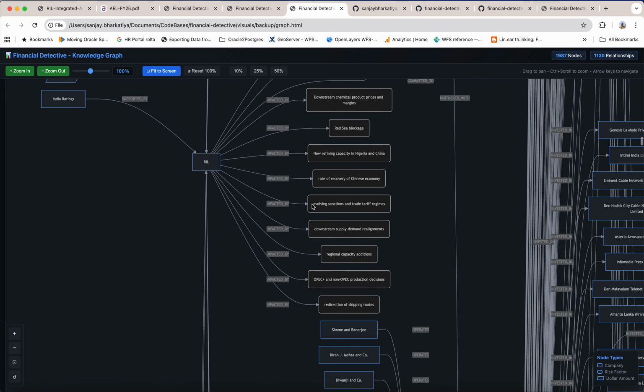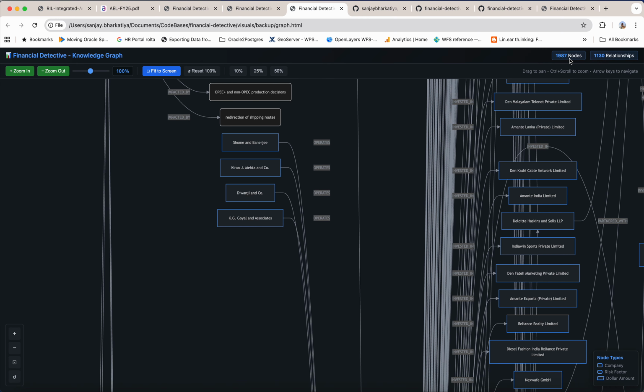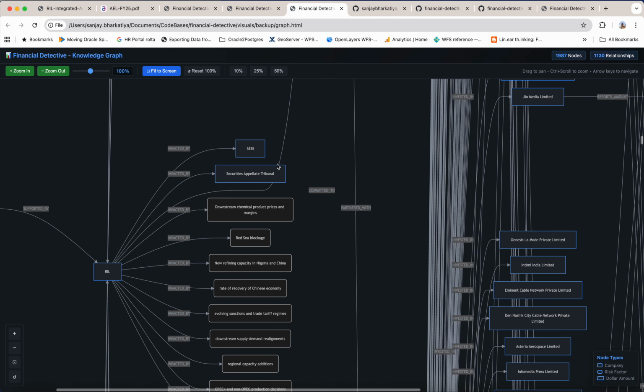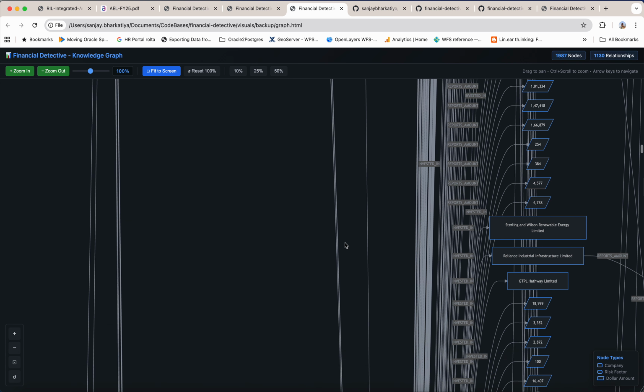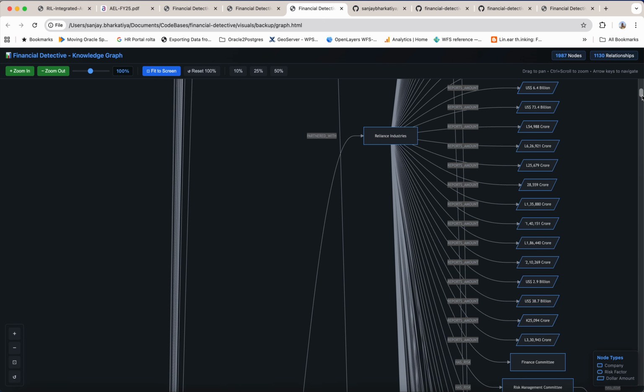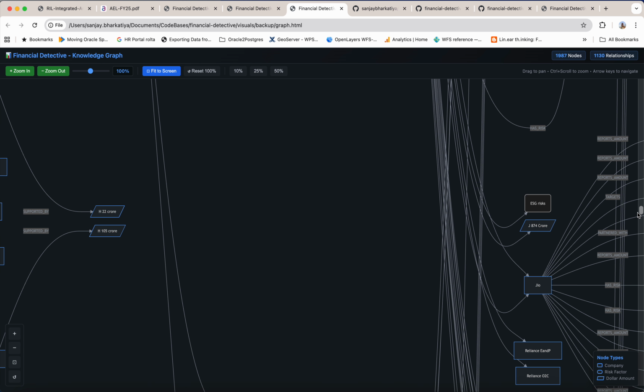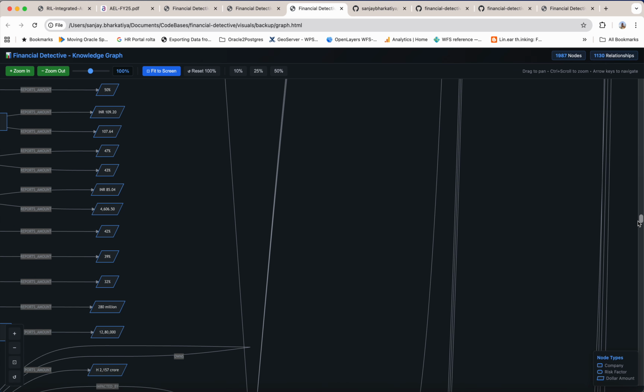After completion, it creates around 1987 nodes with 1130 relationships, and this is the whole graph it created. It's a very big graph with all meaningful relationships it has put, and this is the graph it generates after running.